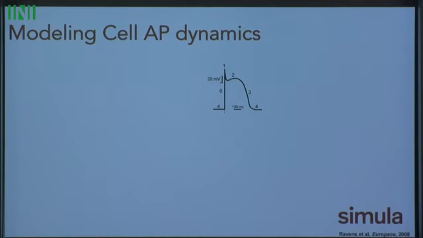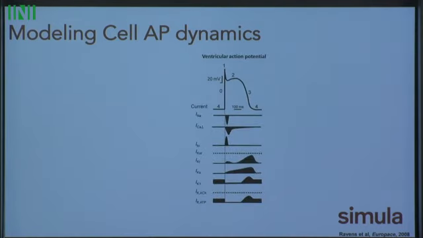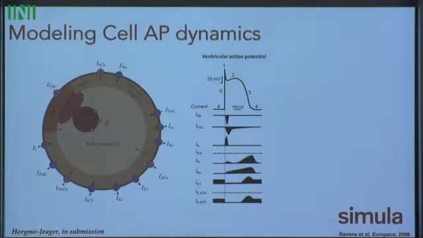And this is measured in terms of the transmembrane potential, the difference between the inside and the outside of the cell. It's built from currents that go across the cell membrane, a bunch of different species, and we build models of the dynamics. So we think about the various currents that go in and out of the cell over the action potential, as well as how calcium, which drives the contraction, gets released from intracellular stores and then taken up over the heartbeat.